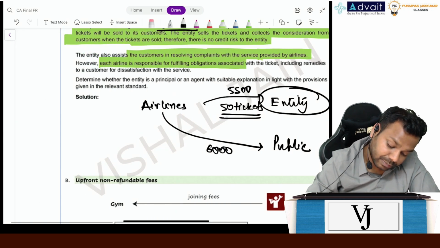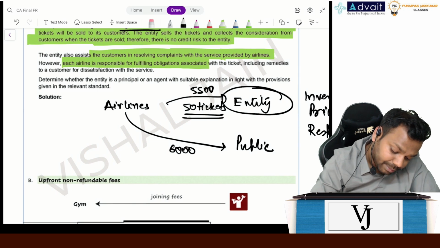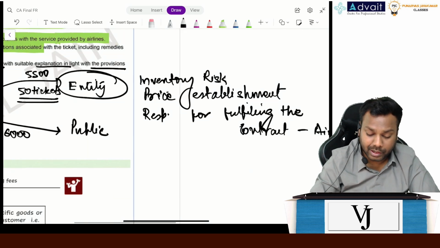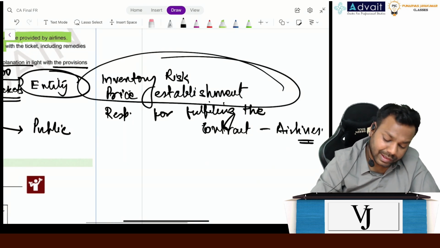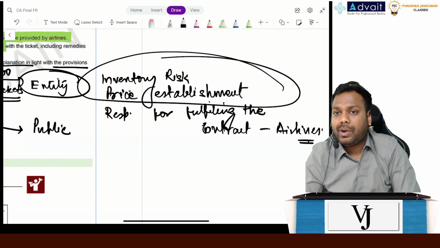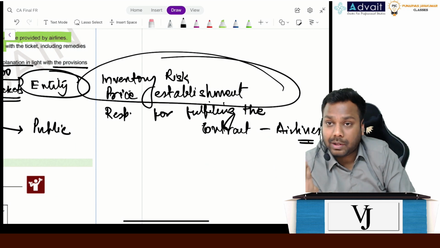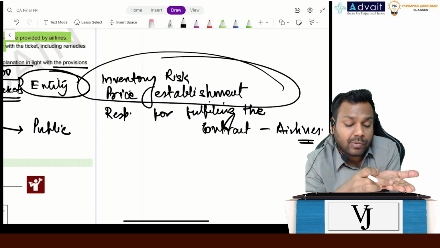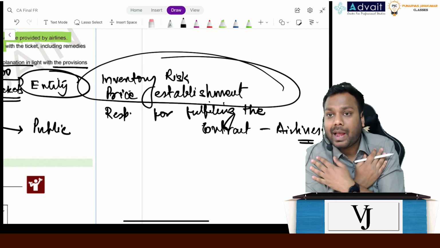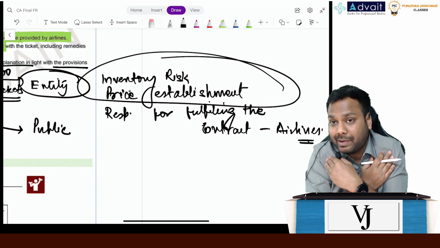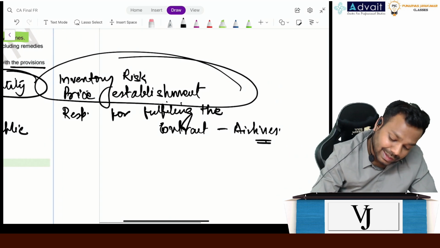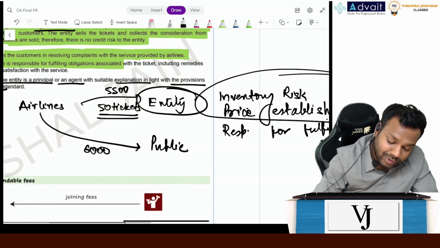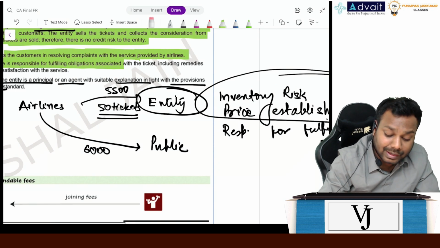Okay. Now, determine whether the entity is a principal or an agent with suitable explanation in line with the provisions given in the standard. See, the inventory risk you have, the price establishment right you have, right? Definitely for the whole flight, the responsibility for taking a customer from point A to point B is not with me, but I am the owner of the flight tickets, right? So in this case I will record gross revenue, and the entity will become the principal in this case.